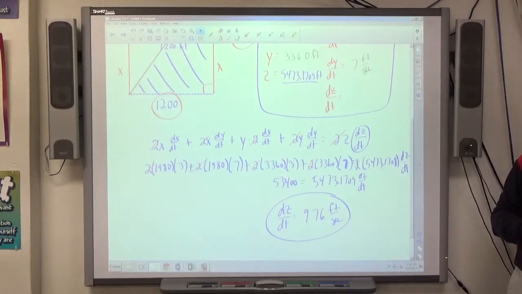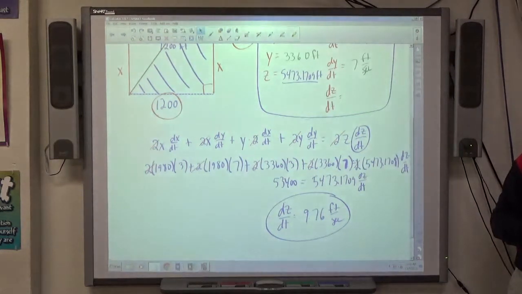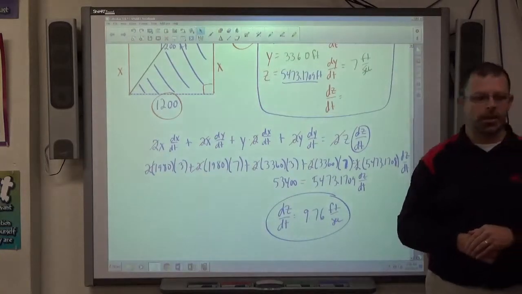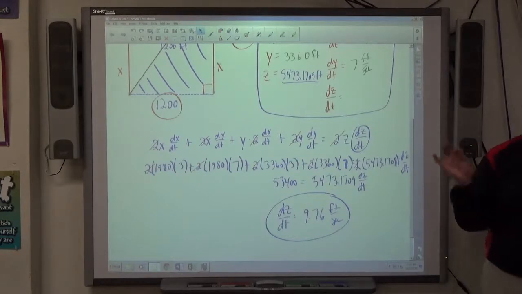If we'd done 5 hours after the woman started walking, it'd probably be 9.99 feet per second, almost the same as being right next to each other. That's just something to think about. It shouldn't get bigger than 10 feet per second. It should be just slightly less.